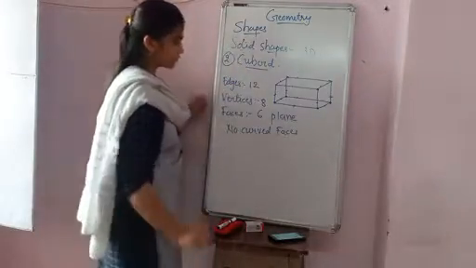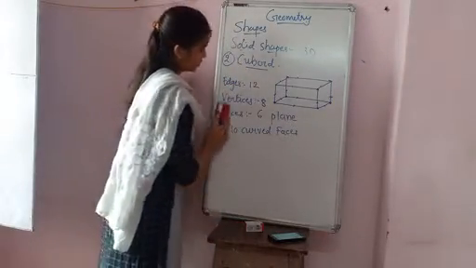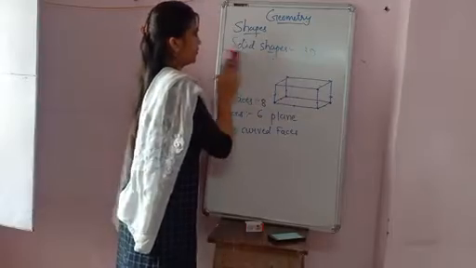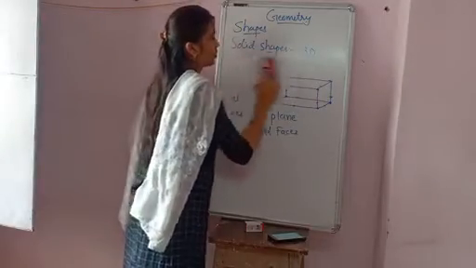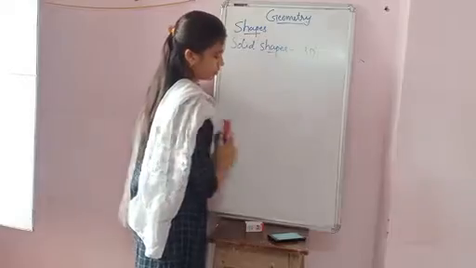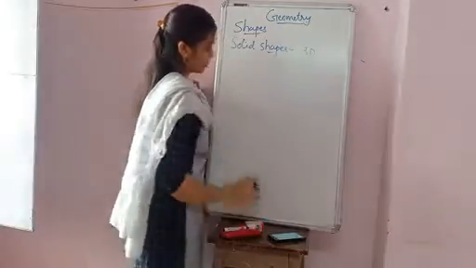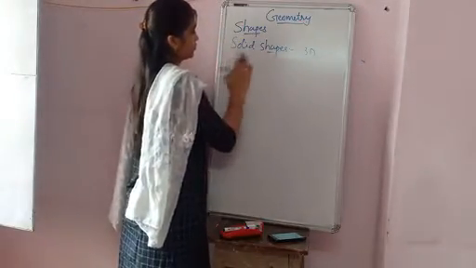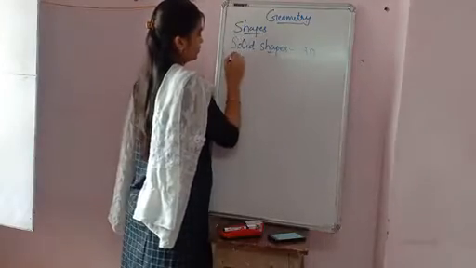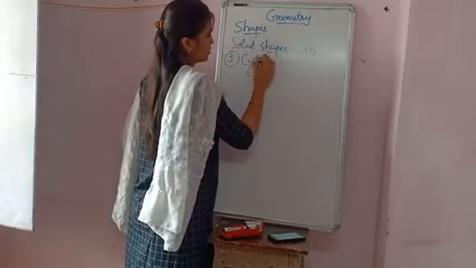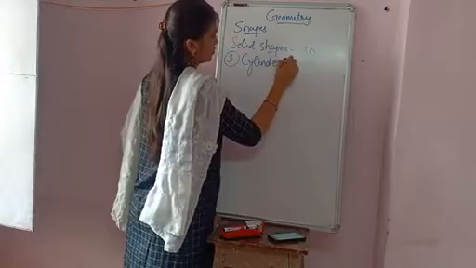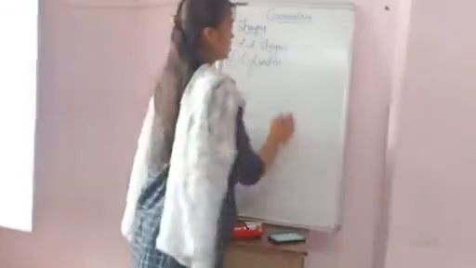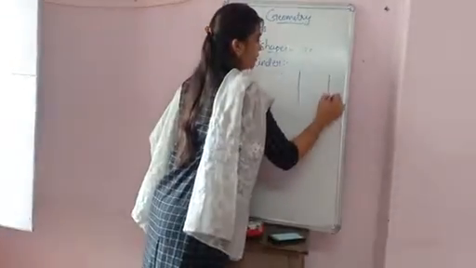Okay. Now we are going to learn the third one, named cylinder. Cylinder. Okay, cylinder, that will be available at your home.